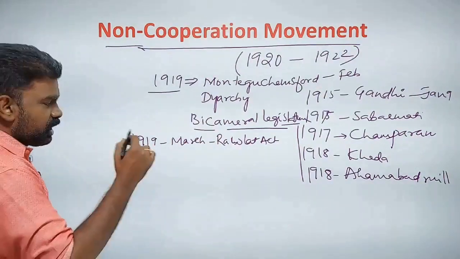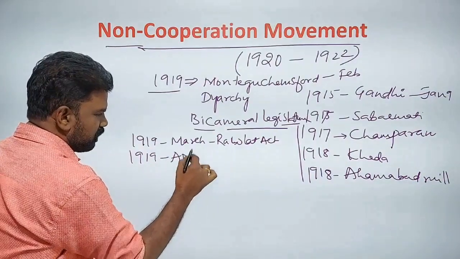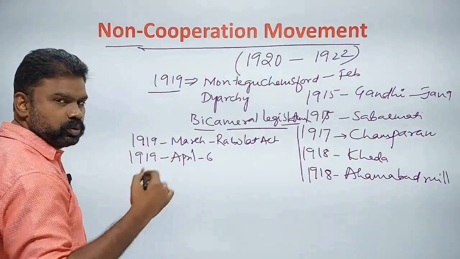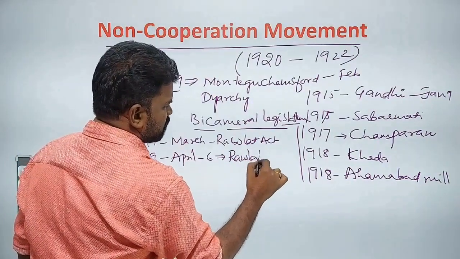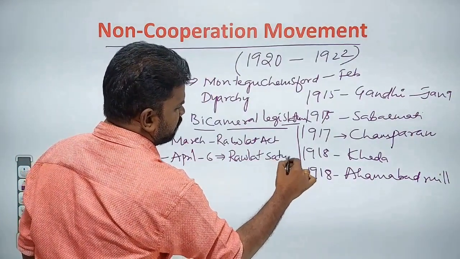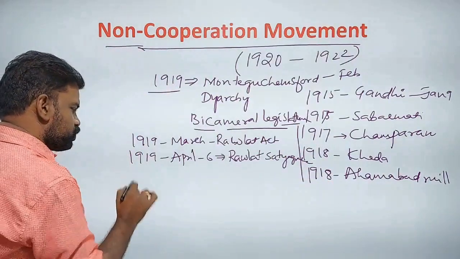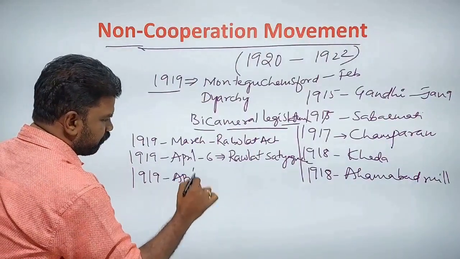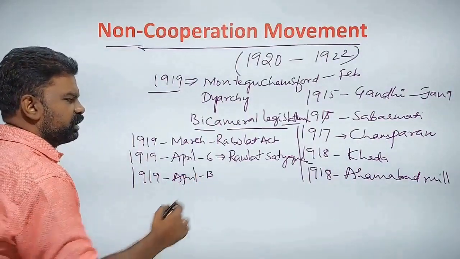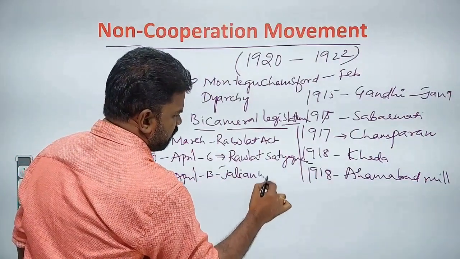Against this Rowlatt Act, on April 6th, 1919, Gandhi announced the Rowlatt Satyagraha. Later, Gandhi withdrew this Rowlatt Satyagraha, but people continued. So because of this, on April 13, 1919, people gathered at Jallianwala Bagh.